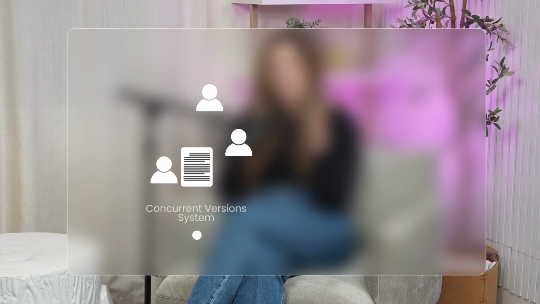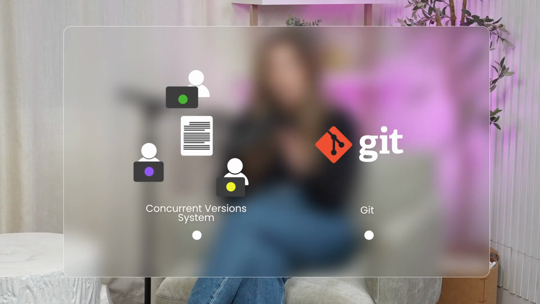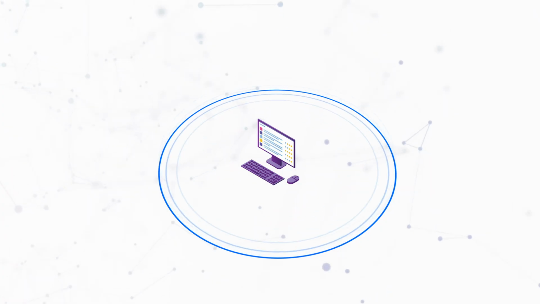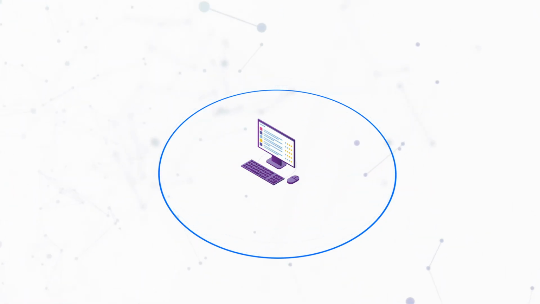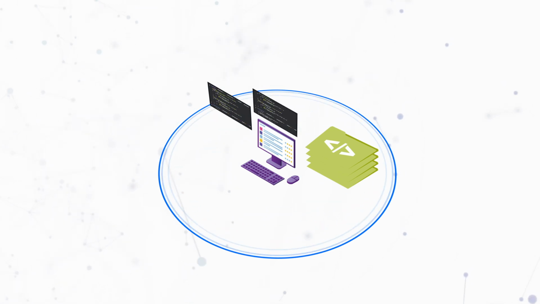Before Git, we had systems like CVS and Subversion, and let me tell you, they were about as fun as a root canal. Then Git comes along and completely changes the game. Why? Because it's actually built for how developers work in the real world. First off, it's blazing fast because everything happens on your machine. You've got the entire repository right there, your complete code history, all your branches, everything. No more waiting for some distant server to respond every time you want to check what's changed.